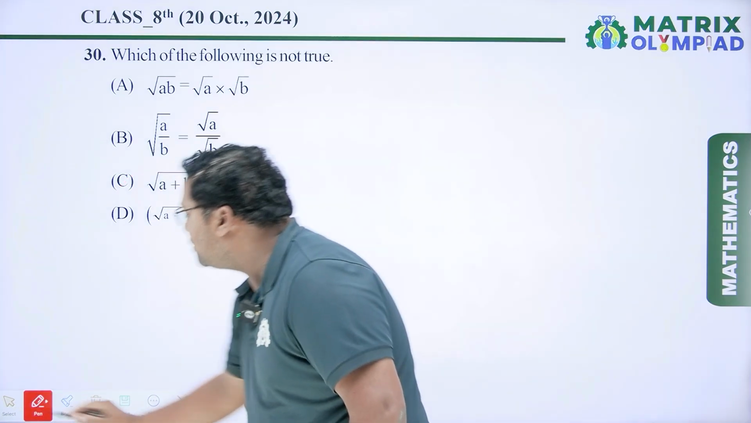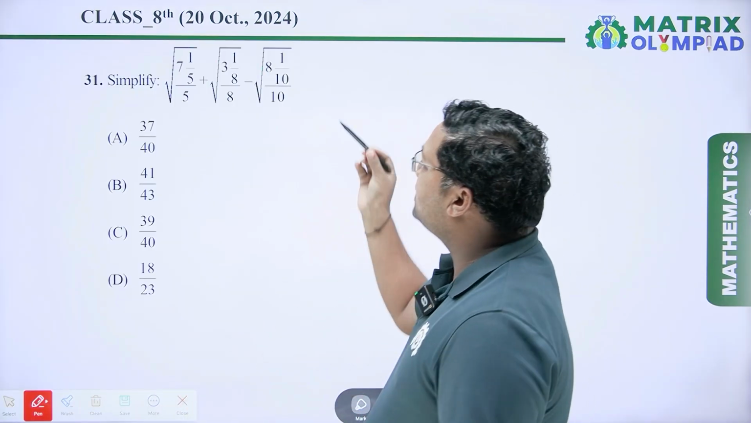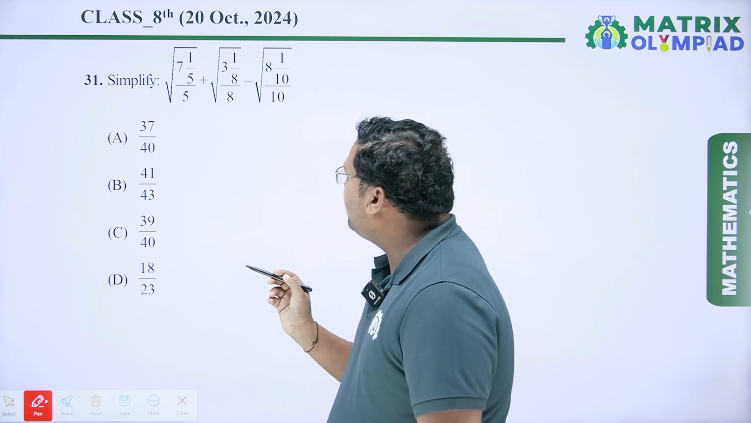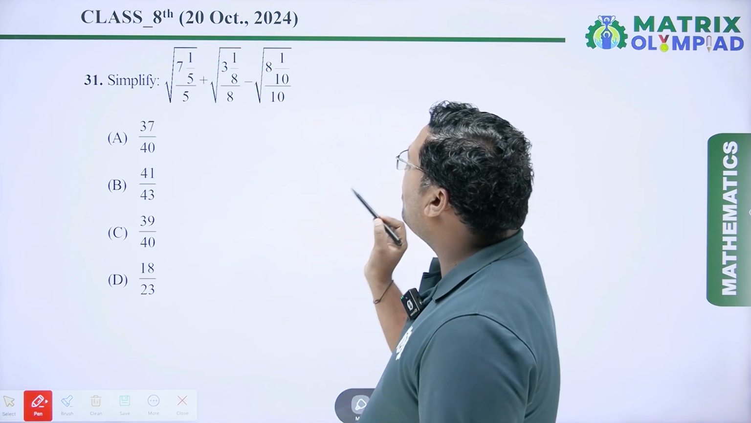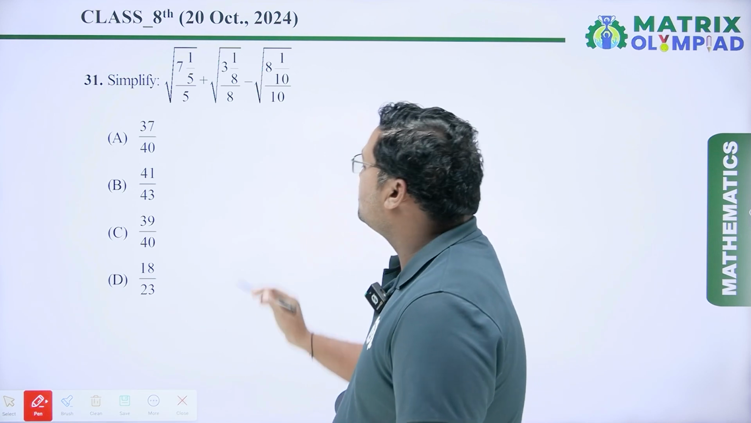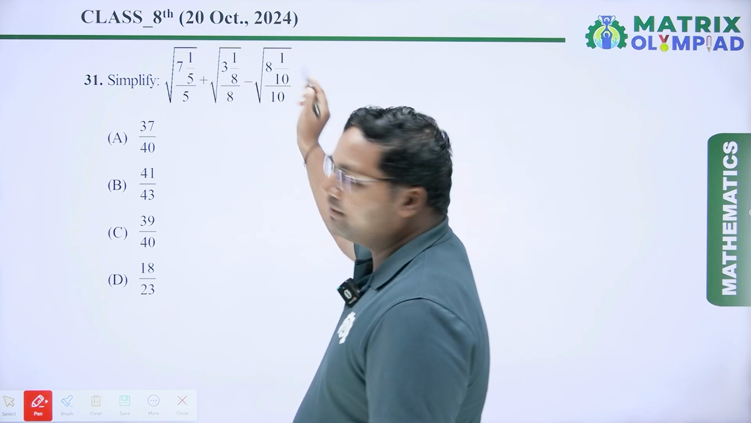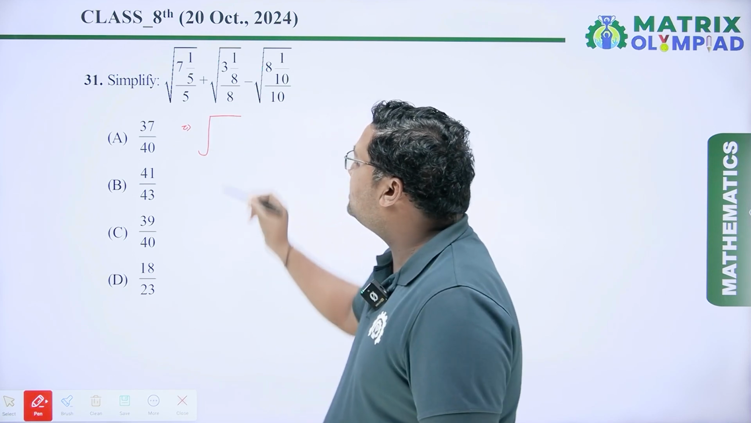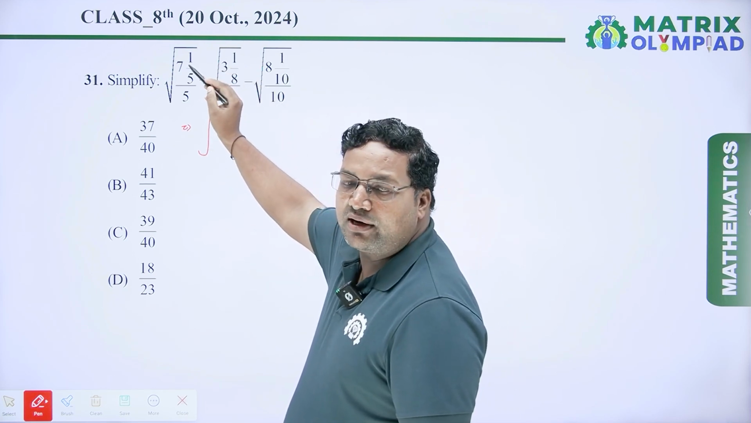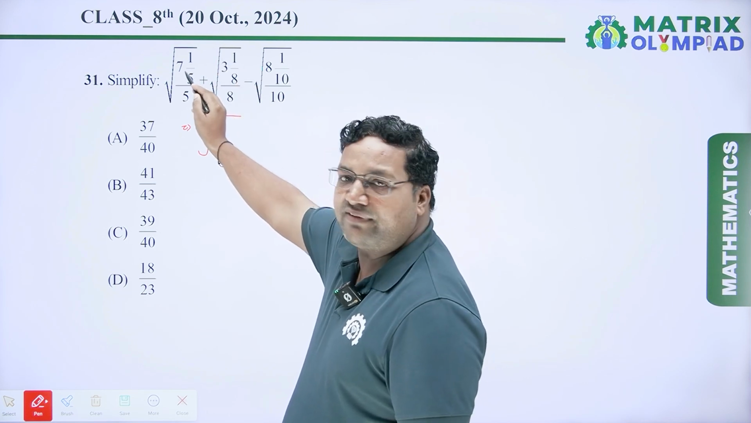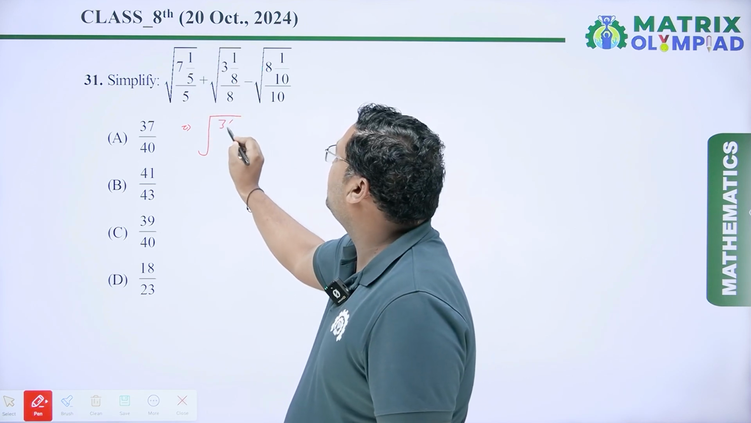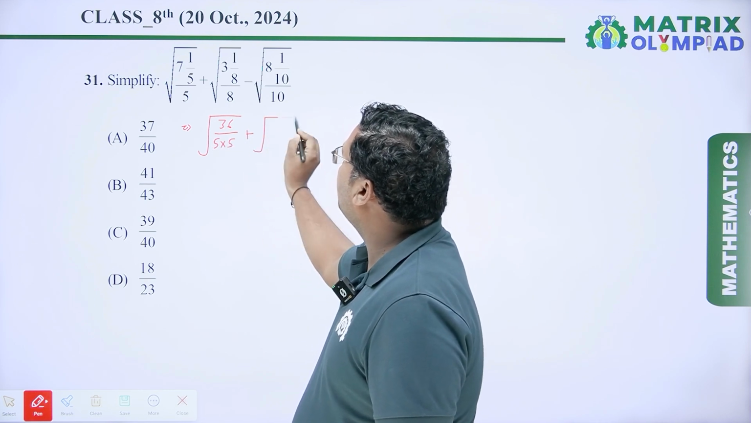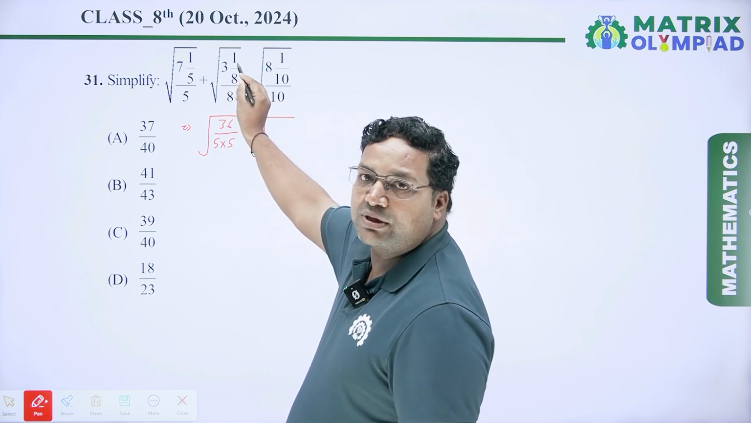Now coming to the next question. Simplify: square root of 7 and 1 by 5 upon 5, plus square root of 3 and 1 by 8 upon 8, minus square root of 8 and 1 by 10 upon 10. So first of all, we have to solve these. Square root of 7 and 1 by 5 is a mixed fraction. We have to convert it into an improper fraction. 7 5s are 35. 35 plus 1 is 36. So it is 36 upon 5 into 5, plus similarly 8 3s are 24. 24 plus 1 is 25.